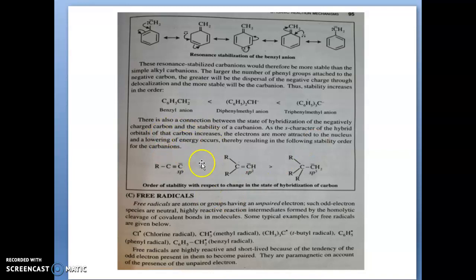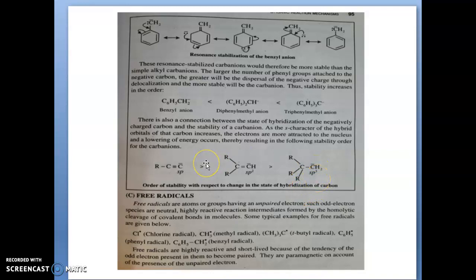And one more thing we have to think about is that carbanion stability depends upon its state of hybridization. This carbanion is in the sp hybridized state. This carbanion is in the sp2 hybridized state. This is in the sp3 hybridized state.